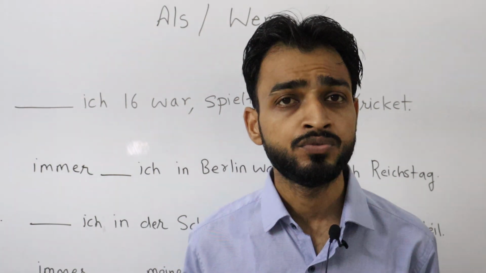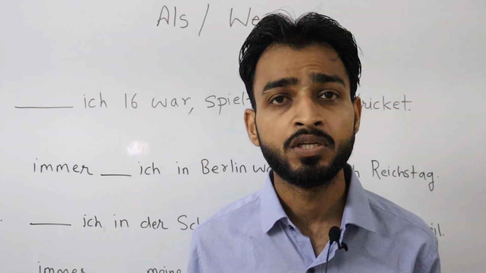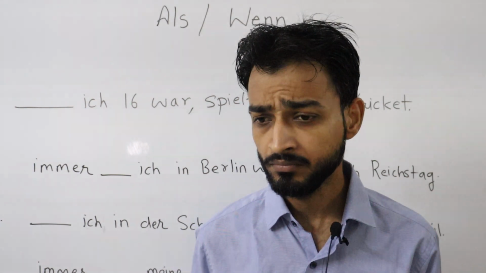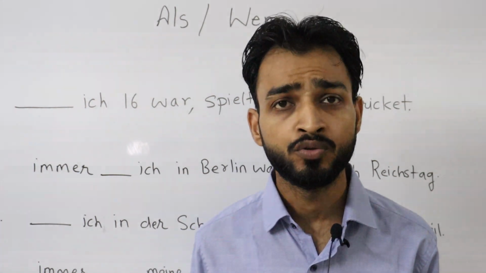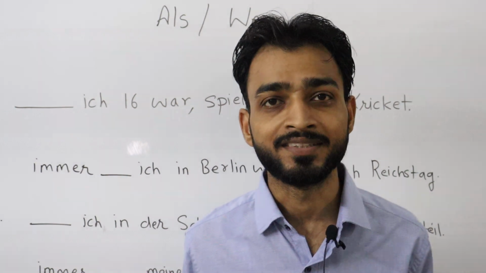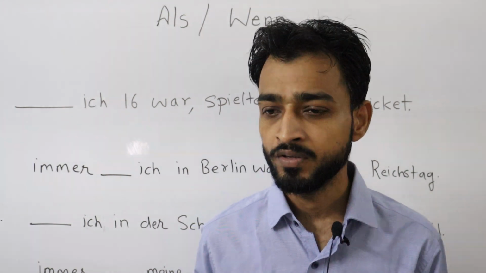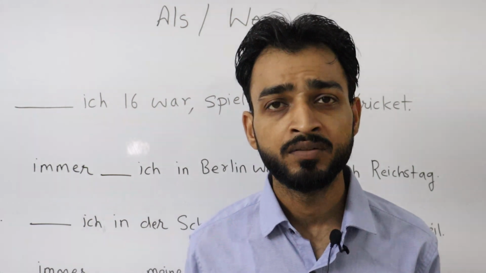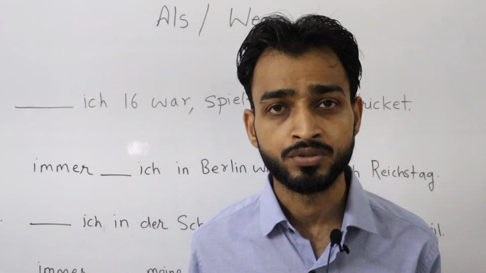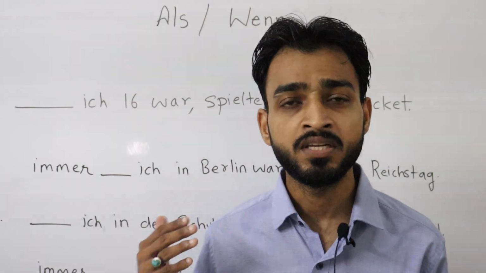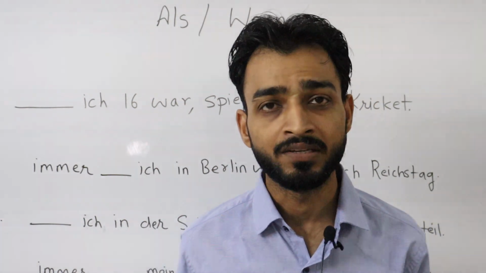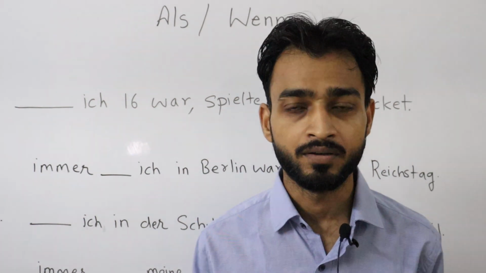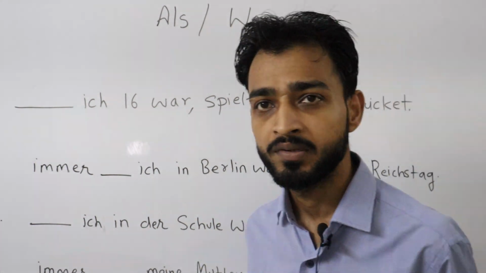We also use "wenn" in the past for a repeated event, sehr oft, that happened more than once. Like, always when I was at home, there was no electricity. Always when my mother used to visit me, we used to go out. So something that happened in the past more than once, we use "immer wenn". Let's see some examples.